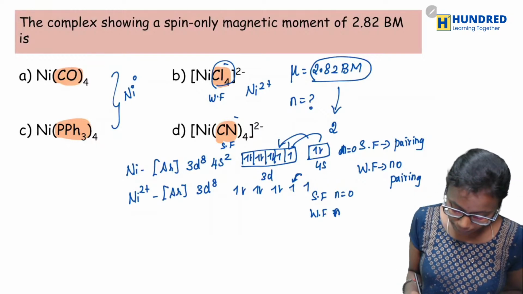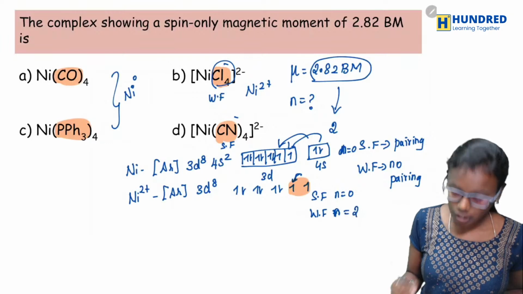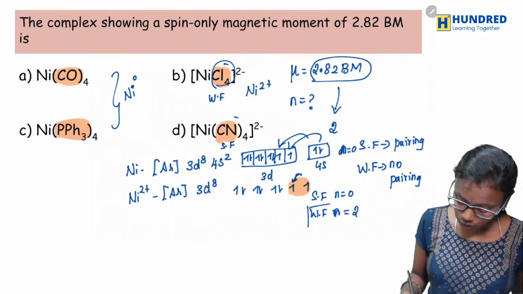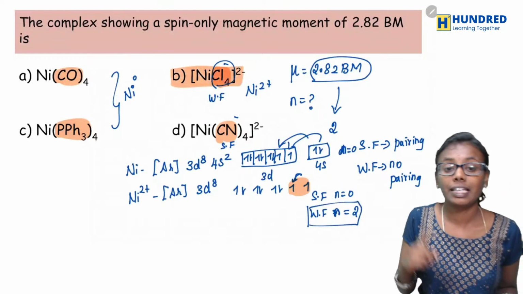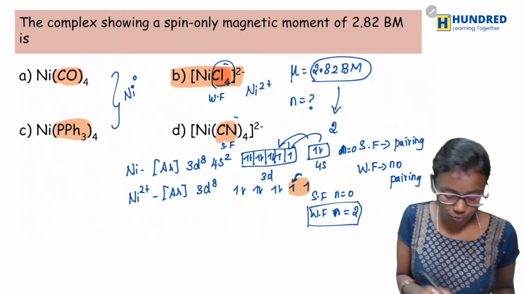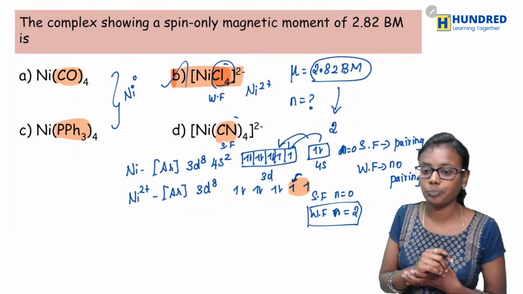So how many unpaired electrons will it have? It will have 2 unpaired electrons. So therefore, the correct option is B. NiCl4 2 minus will be your correct option. Okay, so option B is correct.